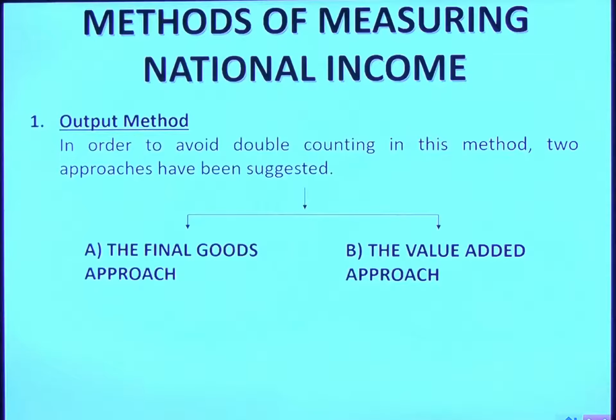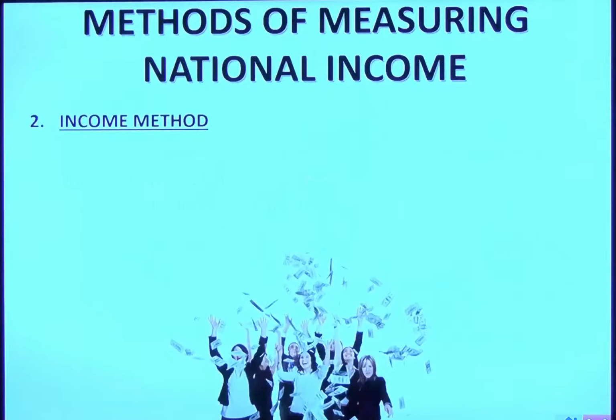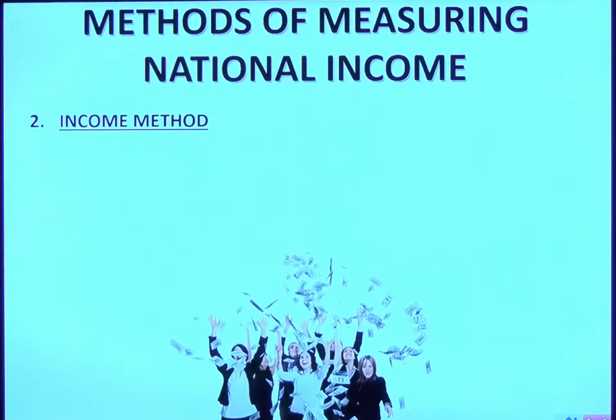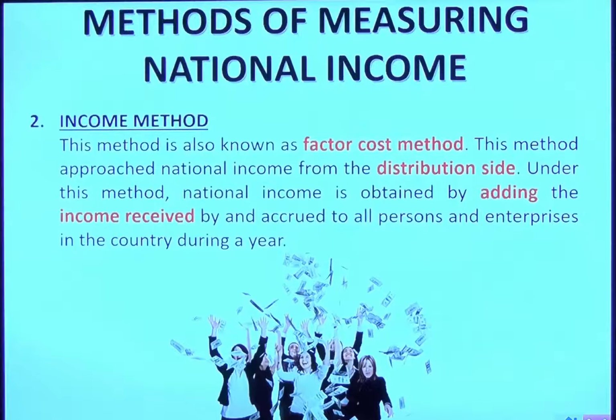The output method, or production method, has again two approaches: the final goods approach and the value added approach. Final goods approach means the actual cost of units produced in our country. The value added means what additional value you have added. In final goods, second hand goods may also be included, but in value added they will not come, so it's a more appropriate approach. Income method, as I said, if you aggregate the income of all, then you will get the total income. This method is also called the factor cost method. Whatever cost I have paid for factors of production, make the total, add their income, and you will get the national income.